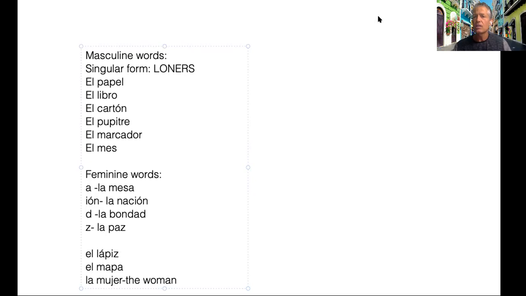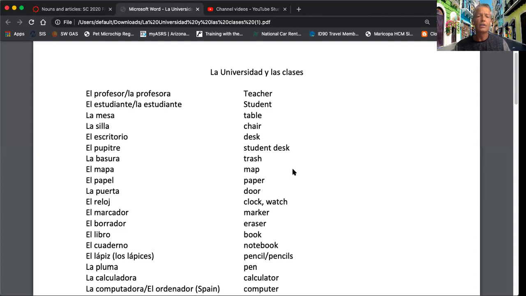So this brings me to this final point about masculine, feminine, and gender. Here's what I want you guys to do when you're learning your vocabulary, when you're learning your nouns. When you learn your nouns, don't just learn the word profesor or profesora. I want you to learn the article el or la that goes with that noun.